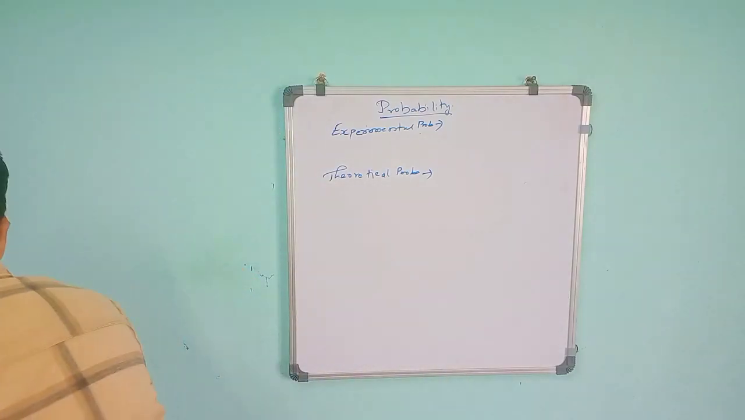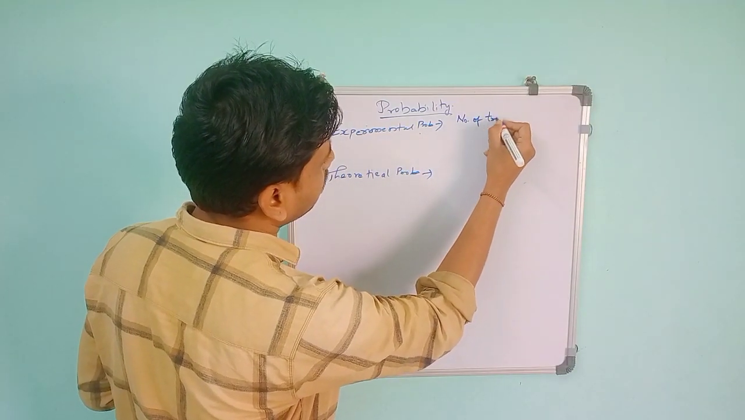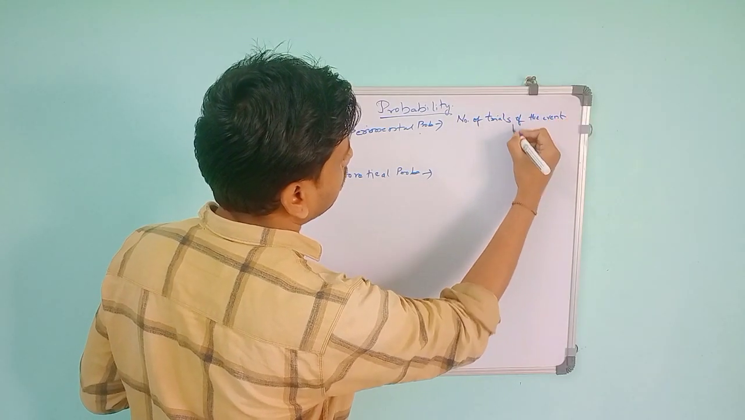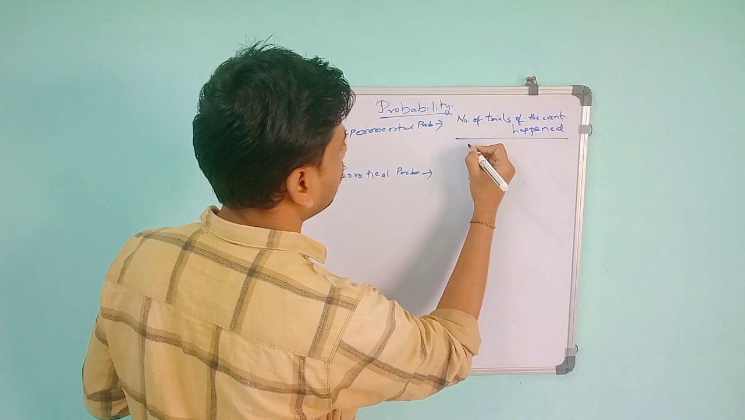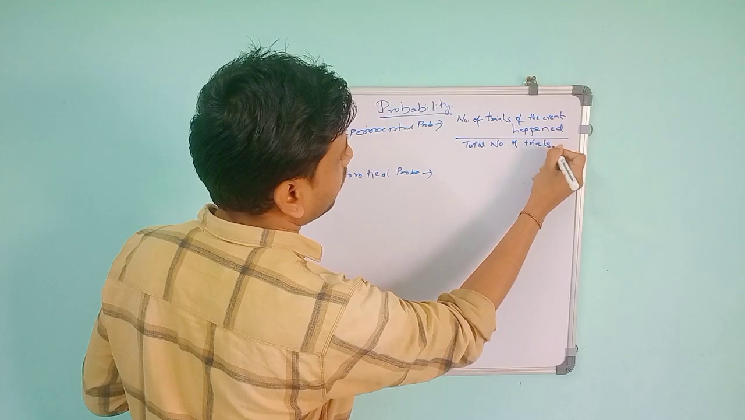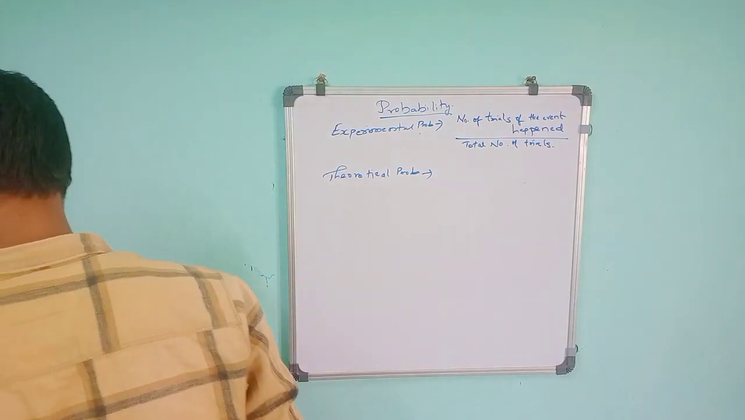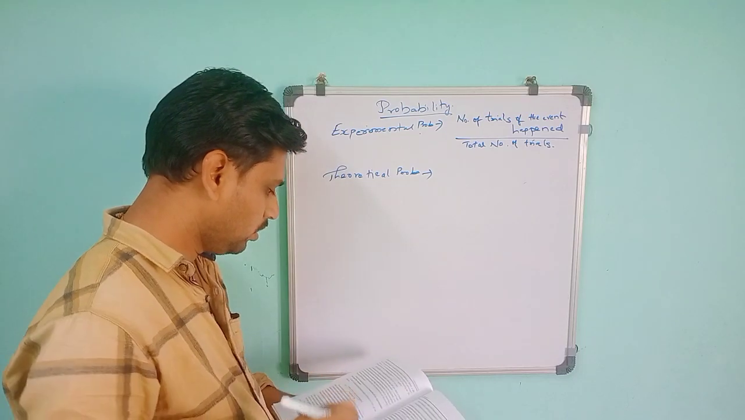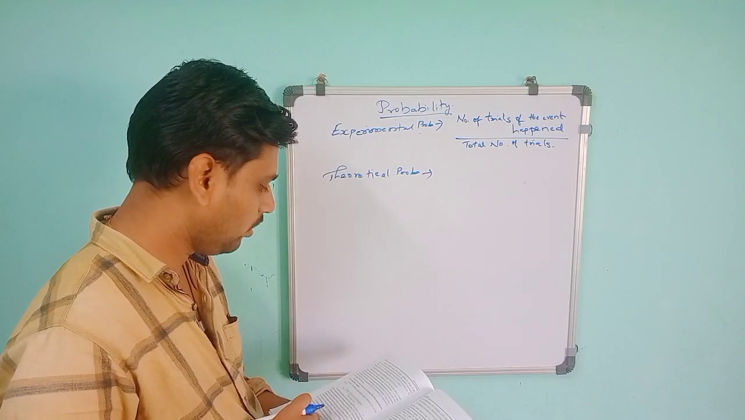So for this, the experimental probability formula is the number of trials in which the event happened, divided by the total number of trials. So we can repeat the experiment with more repetitions. The number of trials in which the event happened divided by the total number of trials, that is the empirical probability.